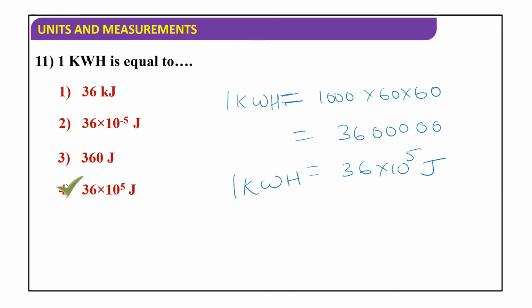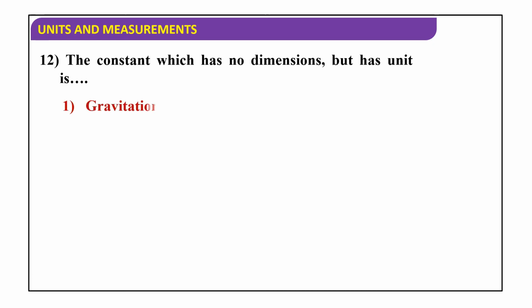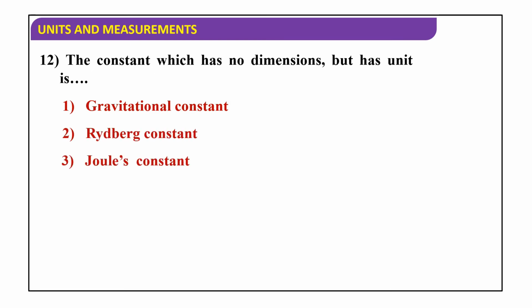Okay. Next, the constant which has no dimensions but has unit is gravitational constant, Rydberg constant, Joule's constant, or universal gas constant. So the constant which has no dimensions but has unit is Joule's constant. Okay.